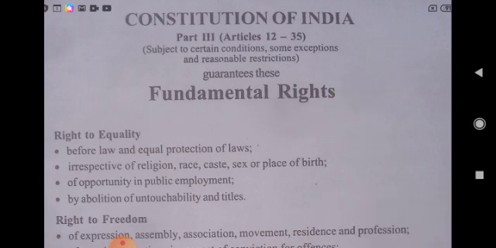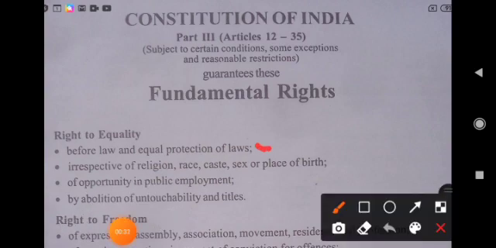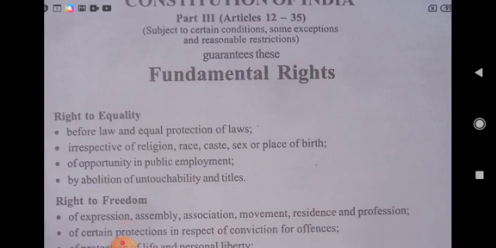Article 14 says equality before law and equal protection of law. Then Article 15 says prohibition of discrimination on grounds of religion, race, caste, sex or place of birth, equal access to shops, hotels, wells, tanks, bathing ghats, roads, etc. Then Article 16 says equality of opportunity in public employment. Then Article 17 says abolition of untouchability, and Article 18 says abolition of titles. This is all about our right to equality.